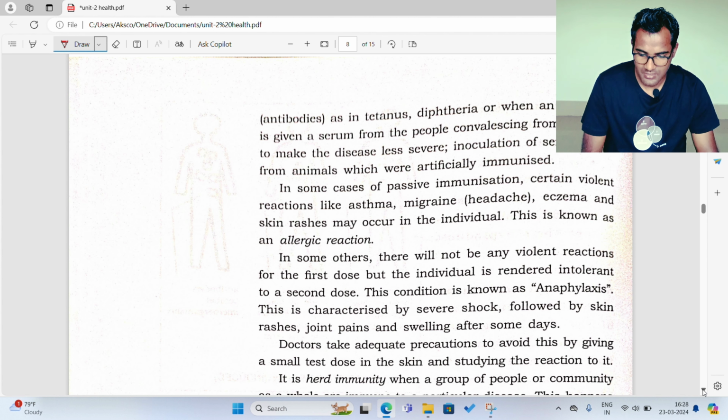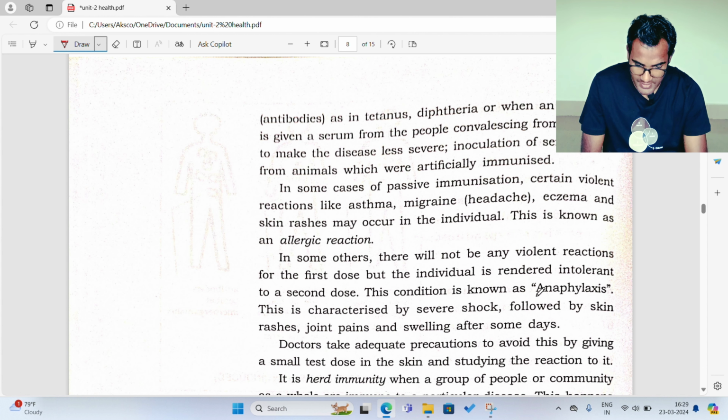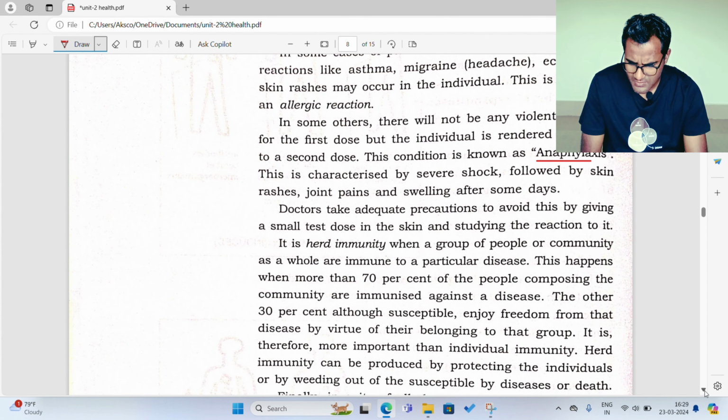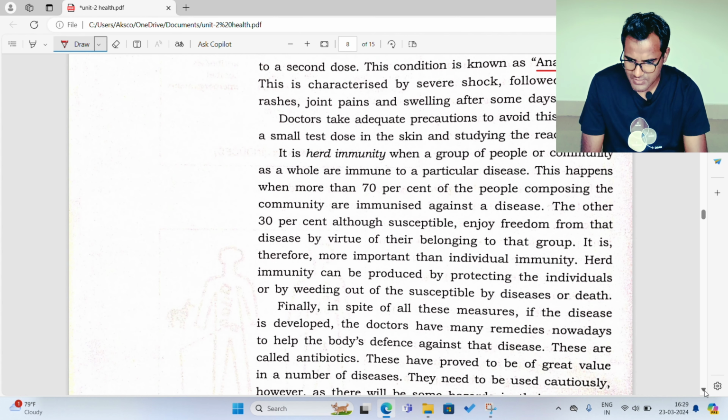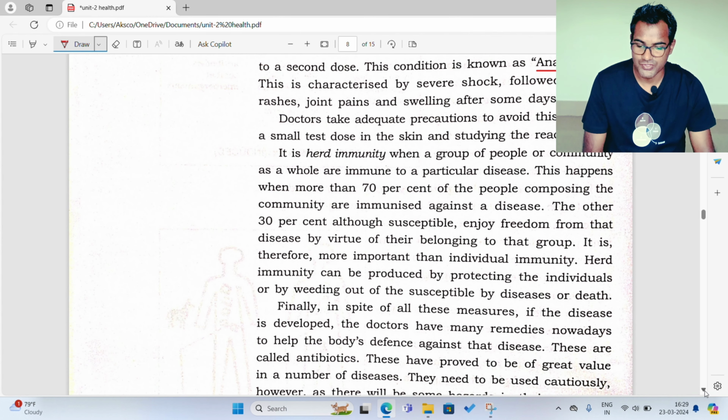So this condition, a reaction that arises when somebody goes for a second dose, is known as anaphylaxis. Remember, this term is very important. Anaphylaxis is important. Doctors take adequate precautions to avoid this by giving a small test dose in the skin.